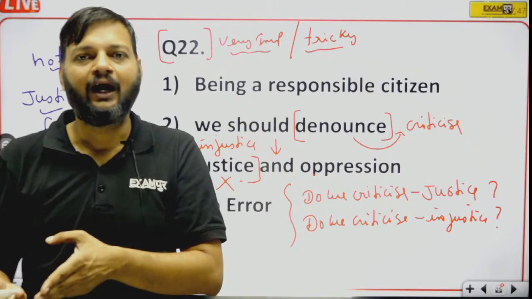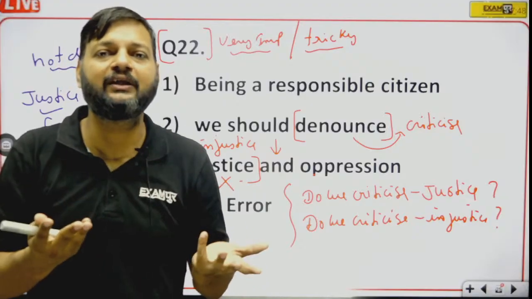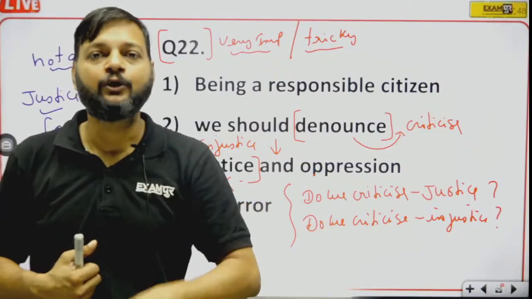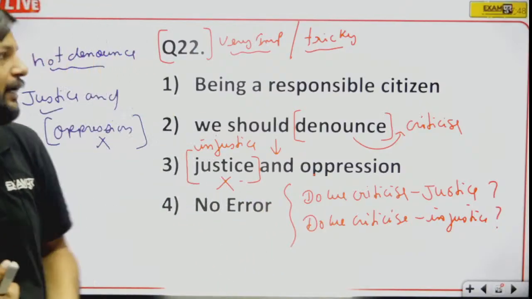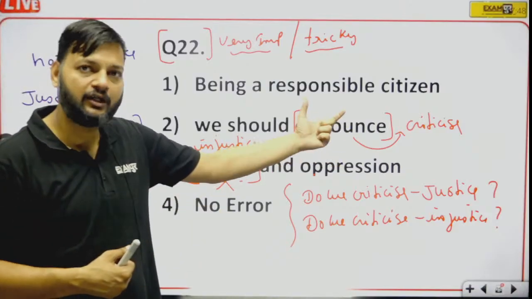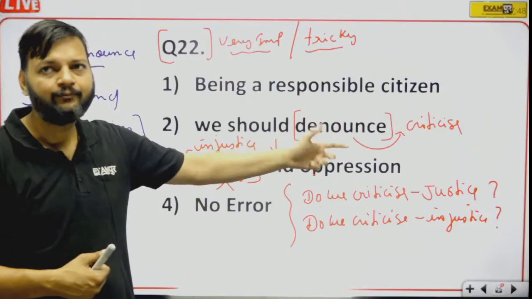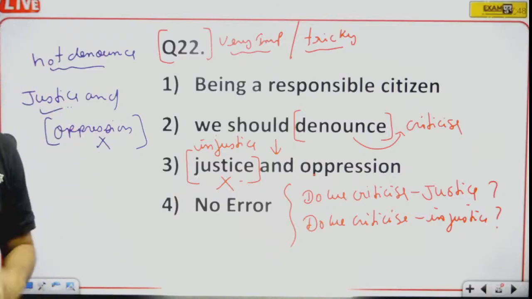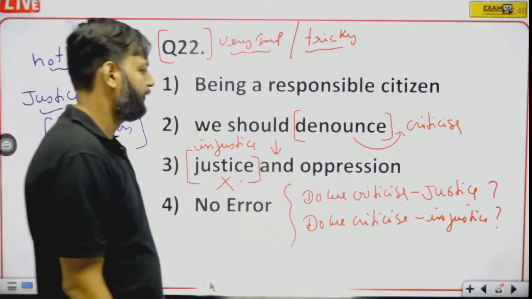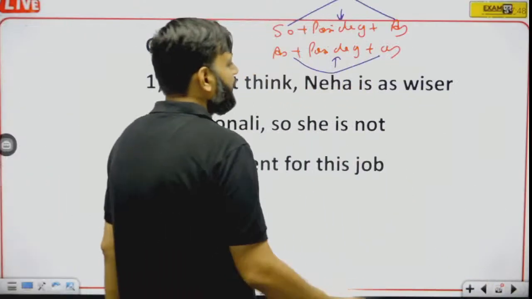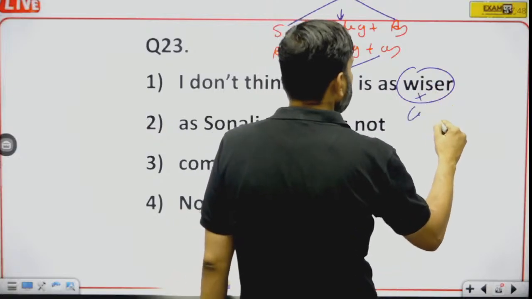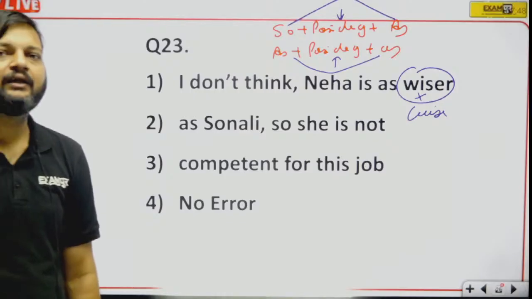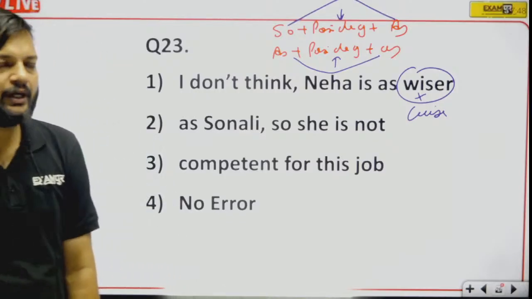Okay, how can you say that you should not denounce oppression? Definitely we should denounce oppression. Oppression means to suppress someone, to humiliate someone. Okay, so we cannot use should not denounce. Denounce is absolutely right here. Okay, because with not denounce, justice would become right, but oppression would become wrong. So here wiser will be replaced by wise, because so as and as are used with positive degree.